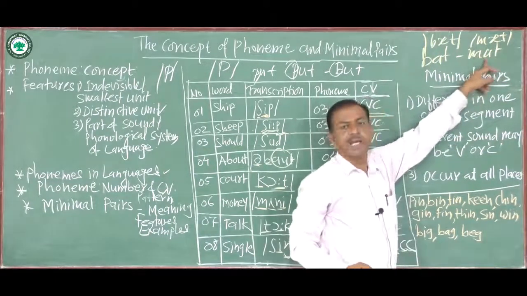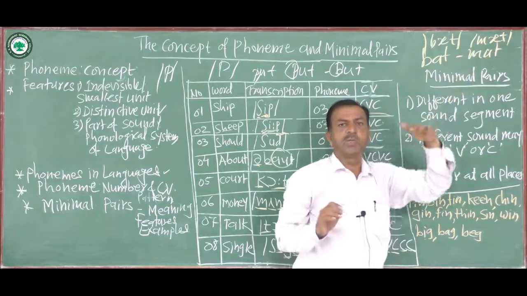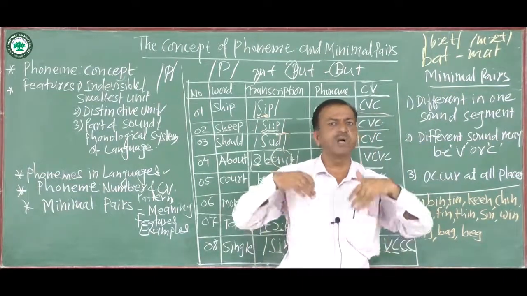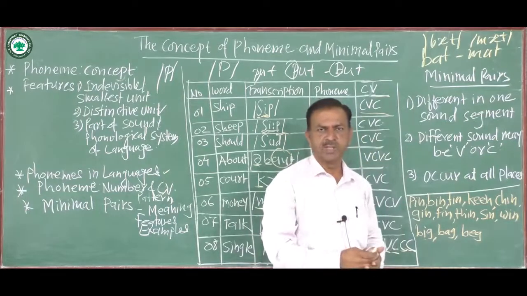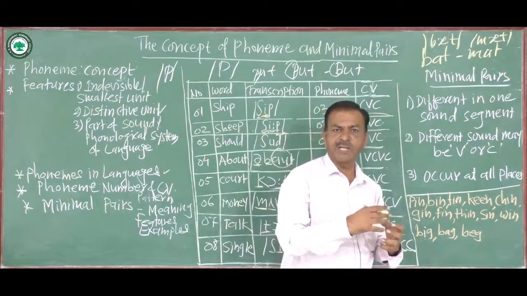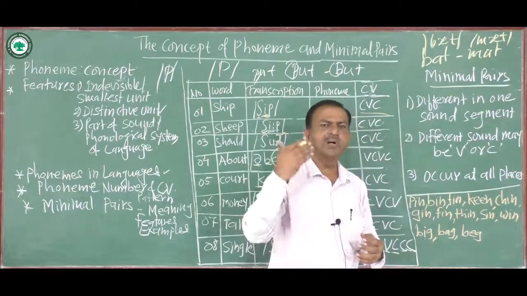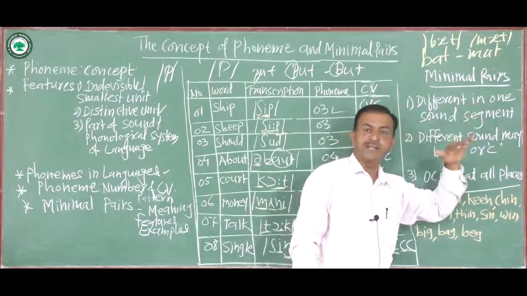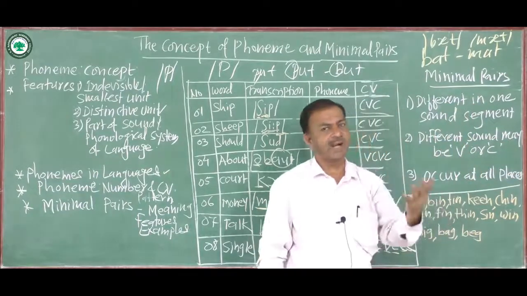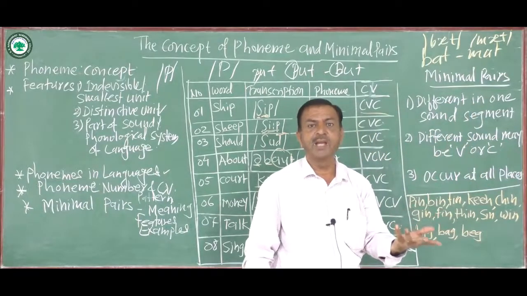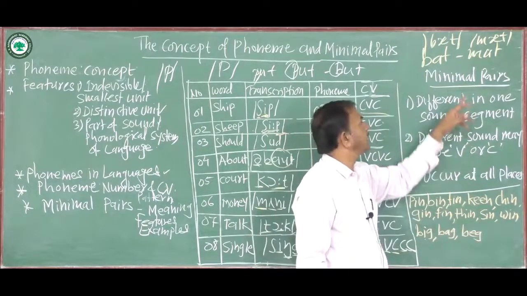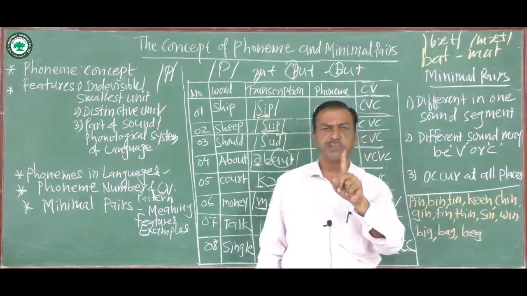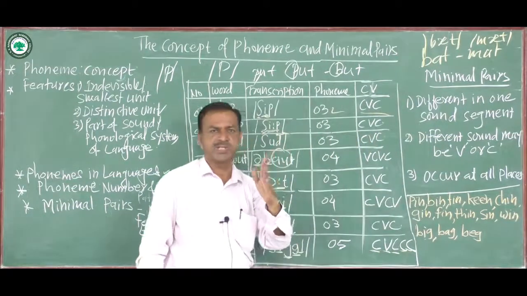This is at, or in spelling AT. But don't rely on the spelling. Always think of the transcription or the pronunciation of the word. Don't follow the spelling, follow the transcription or the pronunciation. So BAT bat, MAT mat, CAT cat, RAT rat, FAT fat, like this. Only one sound segment is changed and the meaning of the word changes.